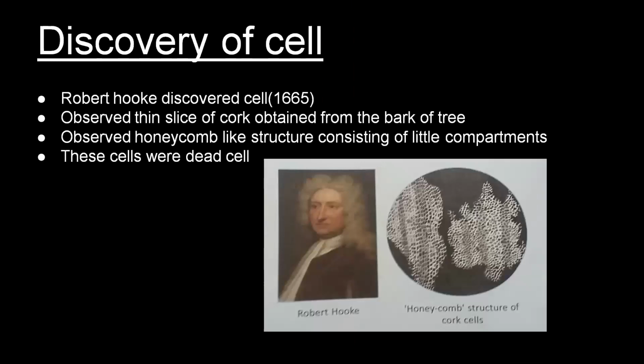Now, come to the discovery of the cell. Robert Hooke was the first scientist who discovered the cell in 1665. He observed a thin slice of cork, which was obtained from the bark of a tree, through his self-designed microscope. He observed honeycomb-like structures consisting of little compartments. In Latin, cell means little room. These compartments were dead cells bounded by the cell wall, and he named these little compartments cells.